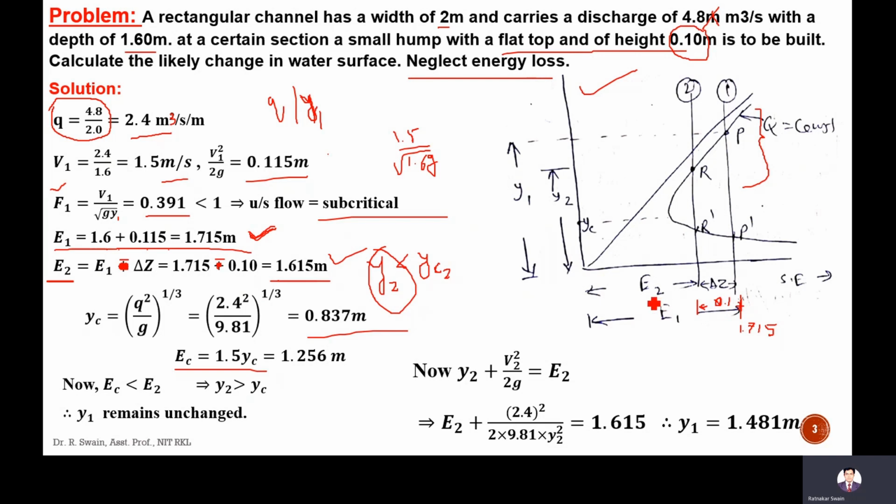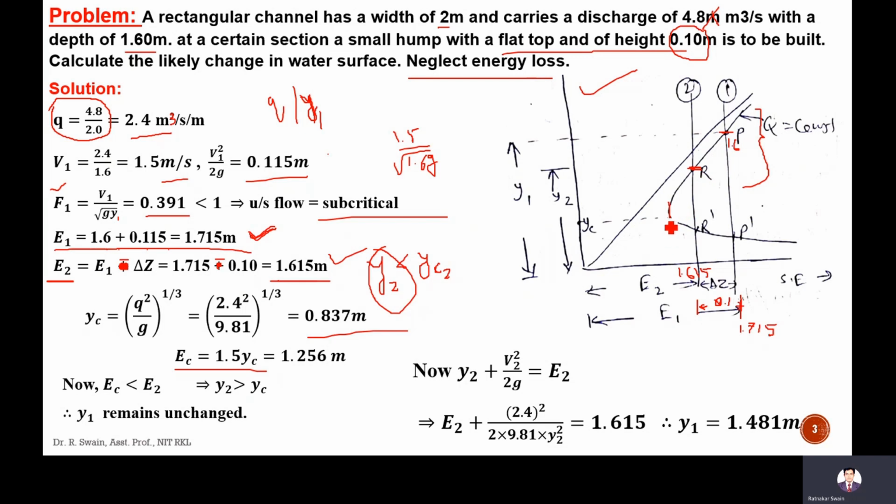So this E2 will be 1.715 minus 0.1, that is 1.615. Here this is the y1, 1.6. This y2, we'll see whether it is in between yc and y1 or less than yc.